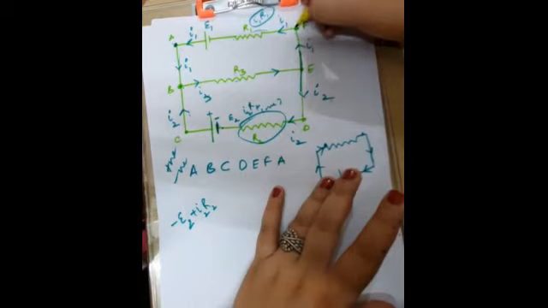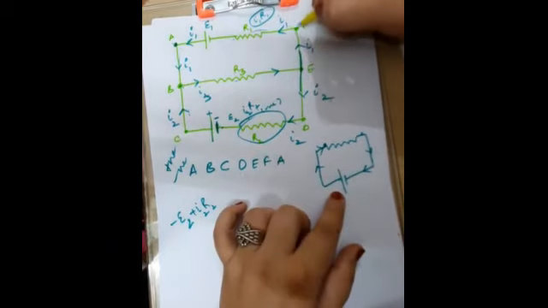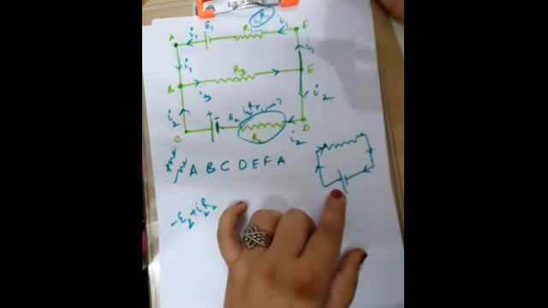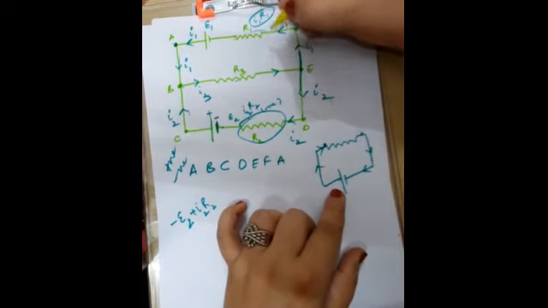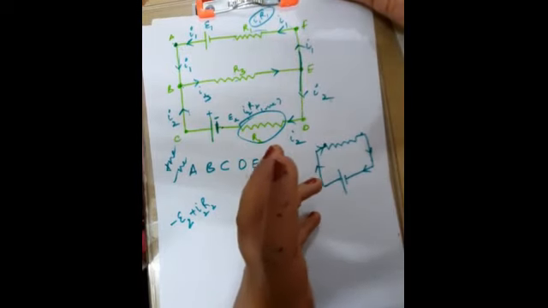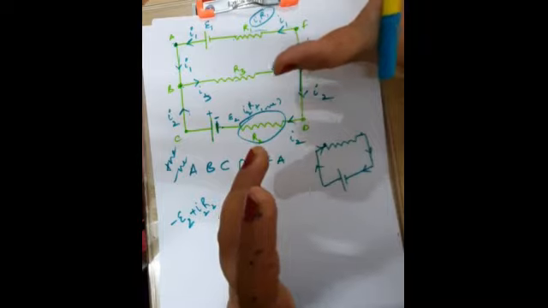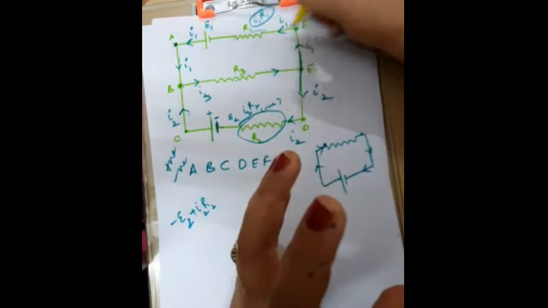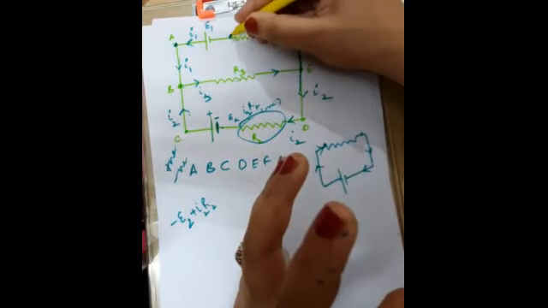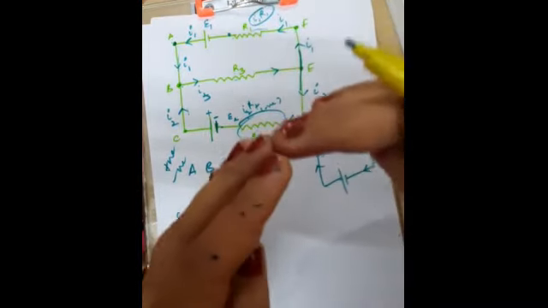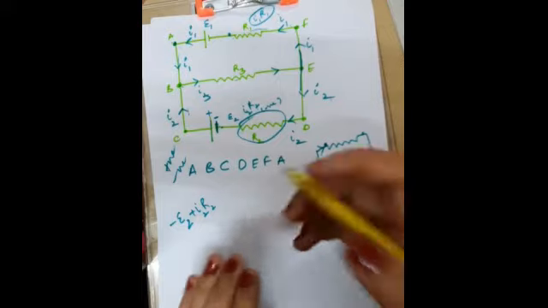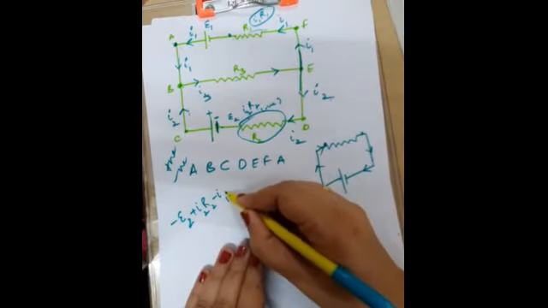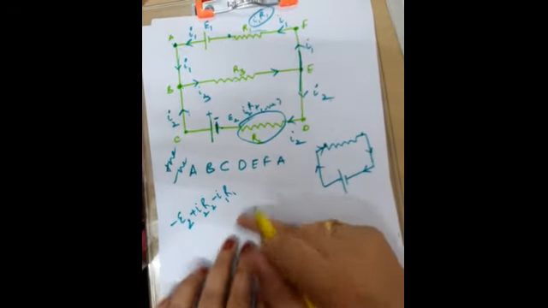And we know that when current flows through a resistor, it decreases the potential difference. So when you reach here, your potential has automatically lowered down. So I will write it as a decrement in potential, minus I1 R1.